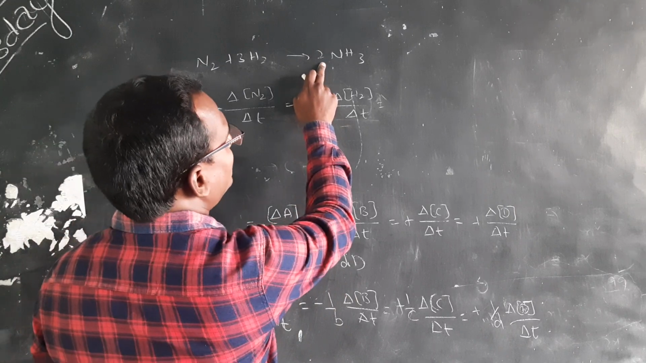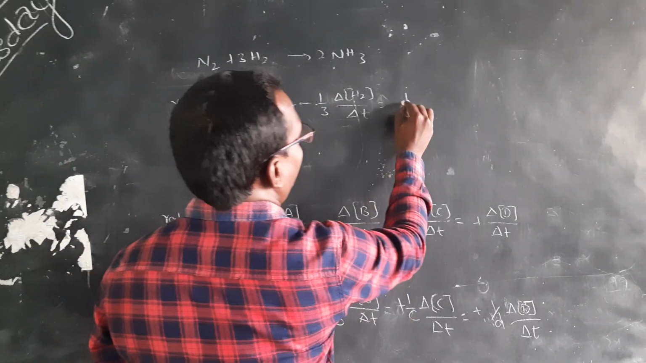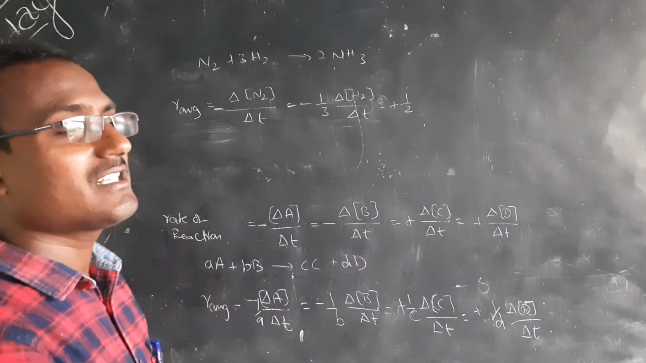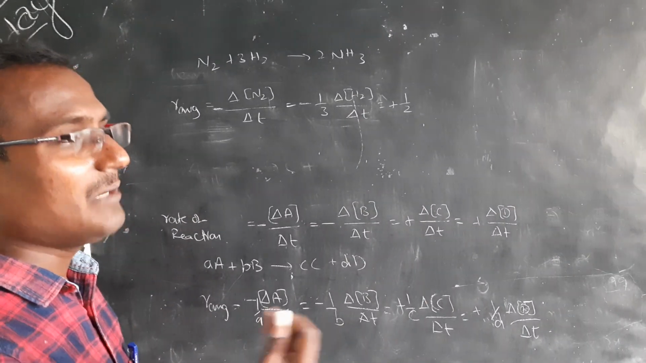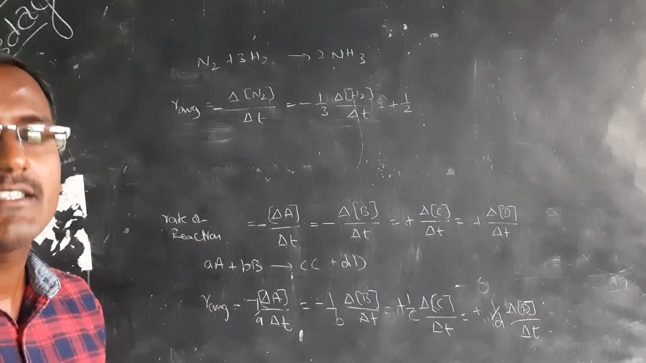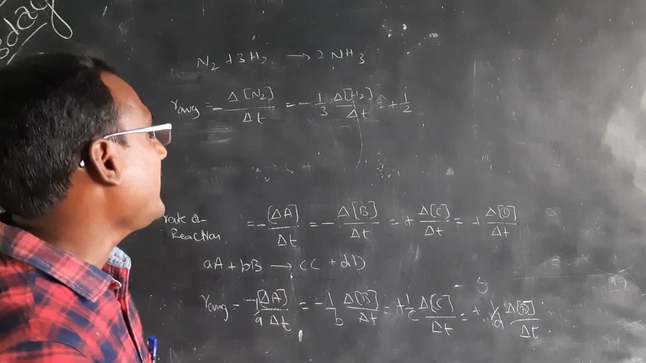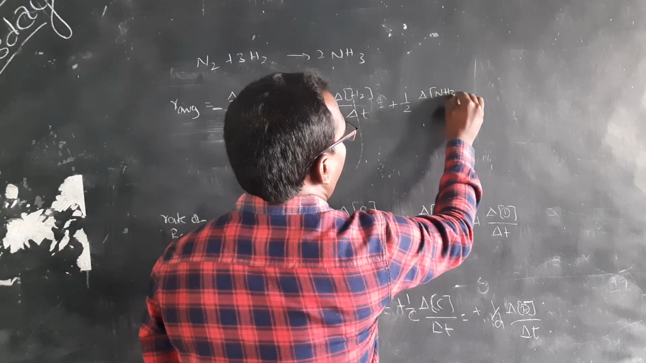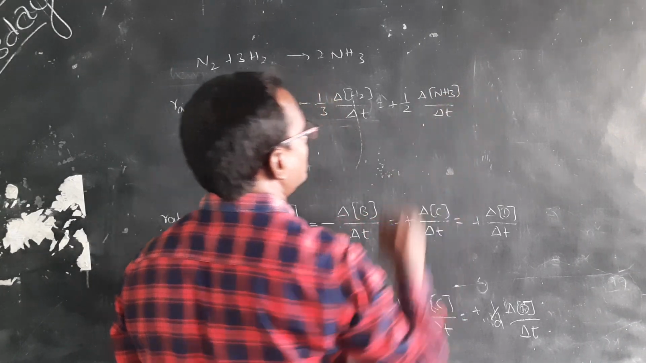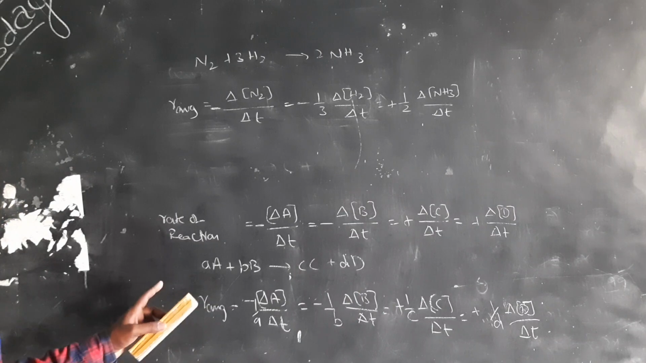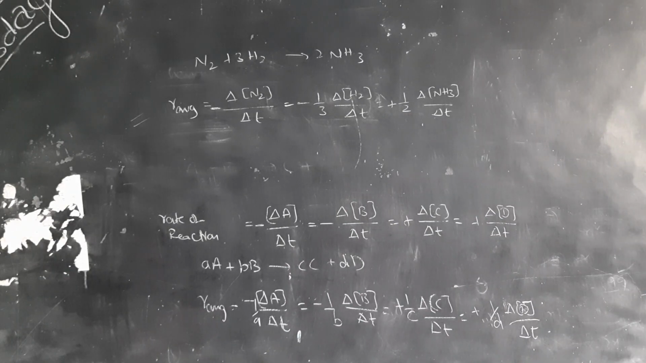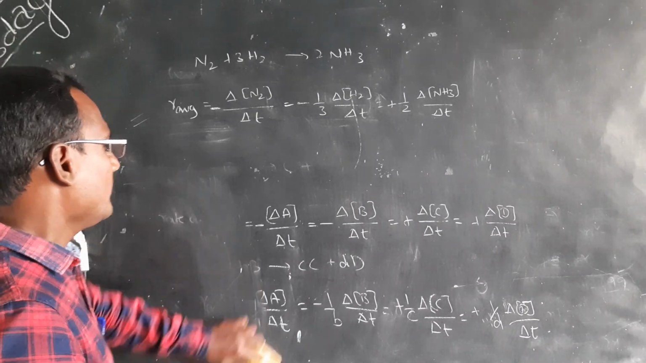Here, for the products, 2 moles of product is there, so that is 1 by 2, and products means plus. Why? Because the product's concentration increases as time goes on, while at the same time the reactant concentration decreases as the reaction proceeds, right? So plus 1 by 2, the change in concentration of ammonia by change in time. So we can write this equation, and we can get a 4 marks question in JEE Mains or NEET examination, right? This is very important.